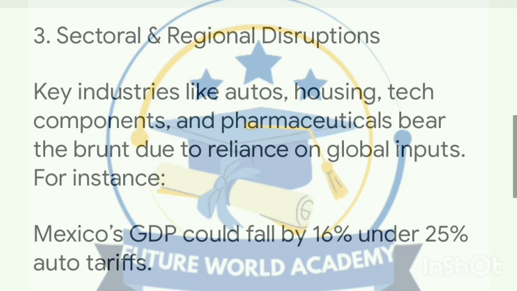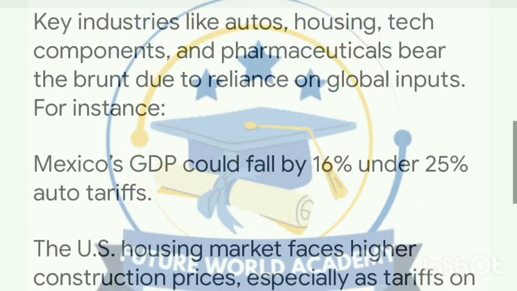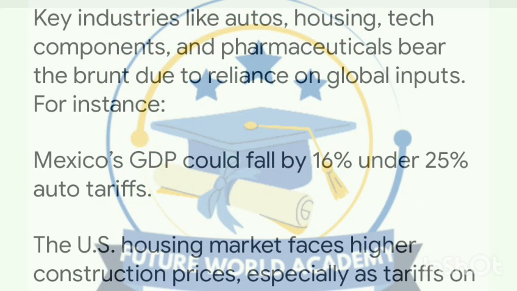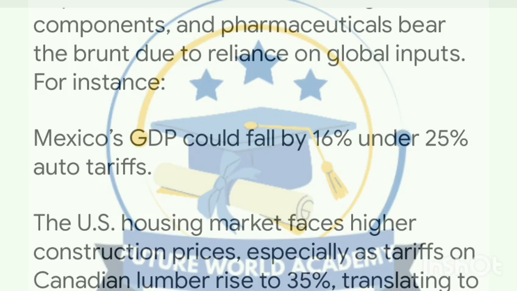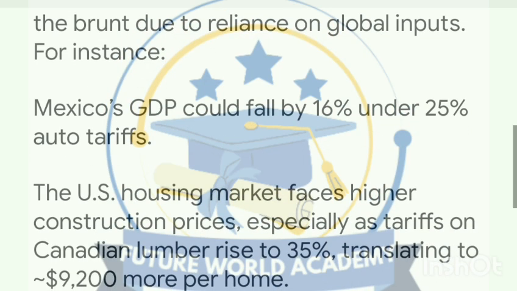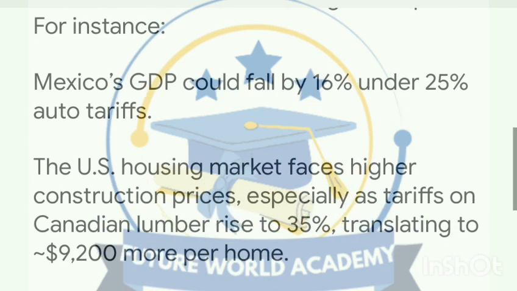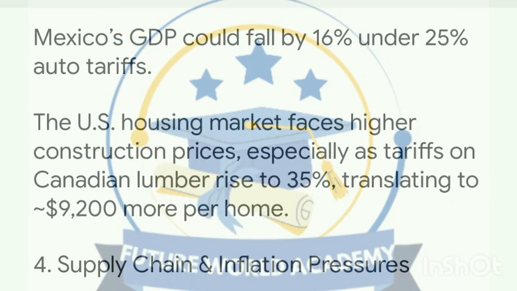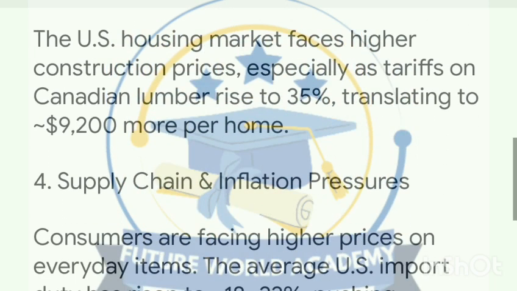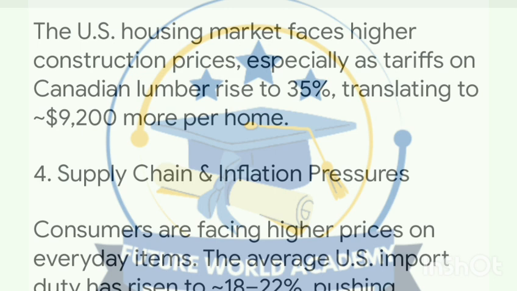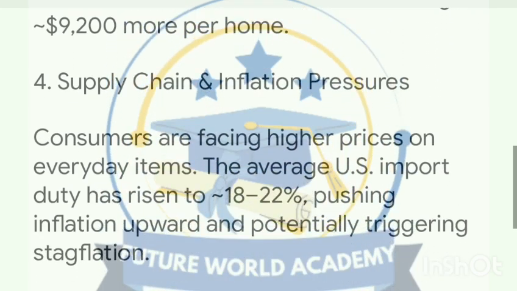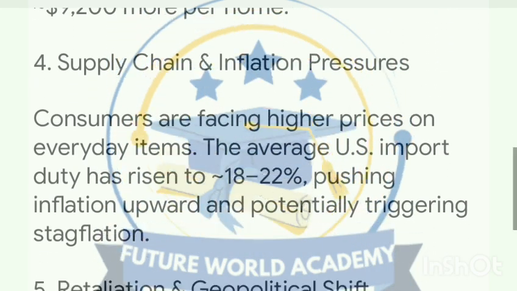3. Sectoral and regional disruptions. Key industries like autos, housing, tech components, and pharmaceuticals bear the brunt due to reliance on global inputs. For instance, Mexico's GDP could fall by 16% under 25% auto tariffs. The U.S. housing market faces higher construction prices, especially as tariffs on Canadian lumber rise to 35%, translating to $9,200 more per home.